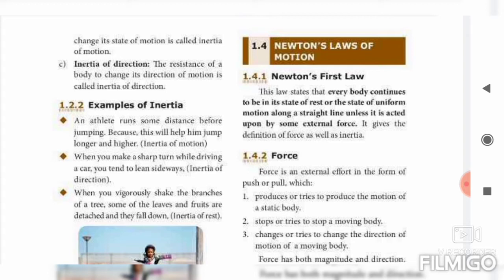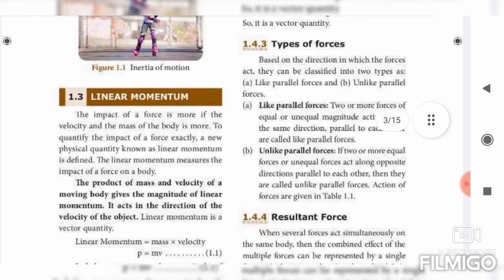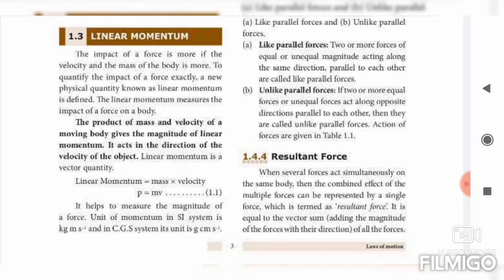Okay, the next topic, linear momentum. First, we can see the definition. The product of mass and velocity of a moving body is the linear momentum. Now the very important formula: P equals M into V. Linear momentum is denoted by the letter P, mass by the letter M, and velocity by the letter V.